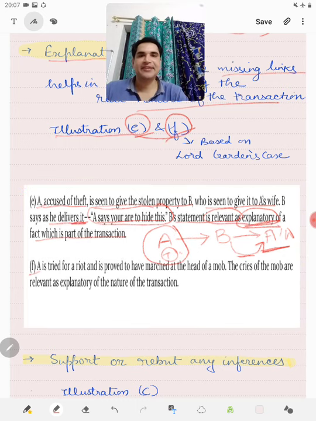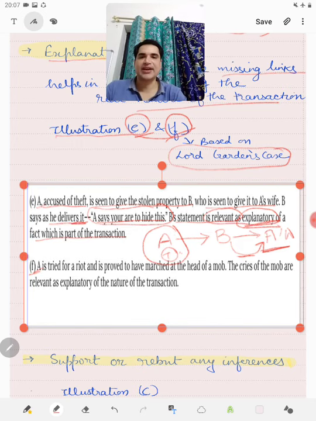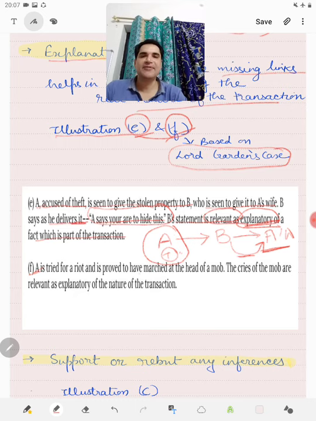Now, another is F, which is based on Lord Gordon's case. Please remember, friends, this may be asked in your preliminary examination. What it states is that A is tried for a riot and is proved to have marched at the head of a mob. The cries of the mob are relevant as explanatory of the nature of the transaction.